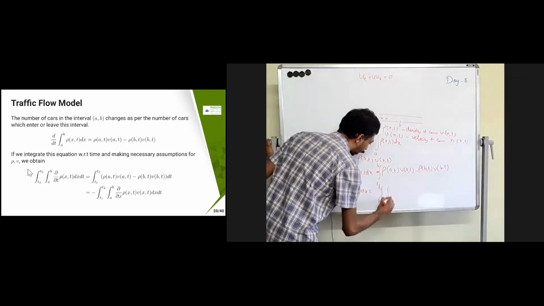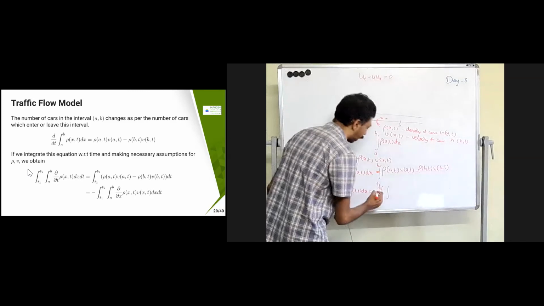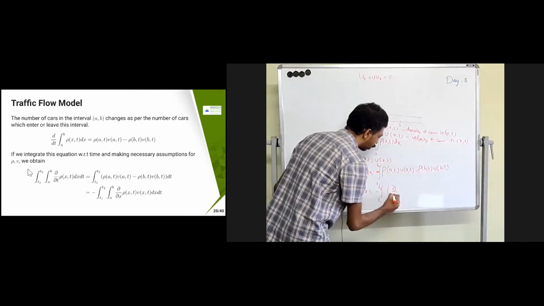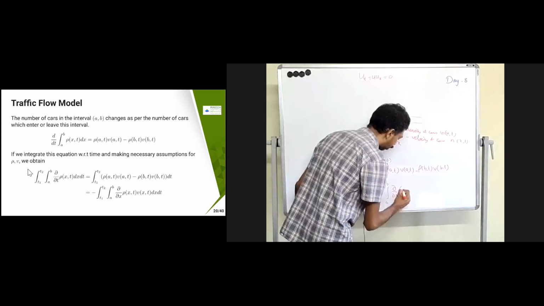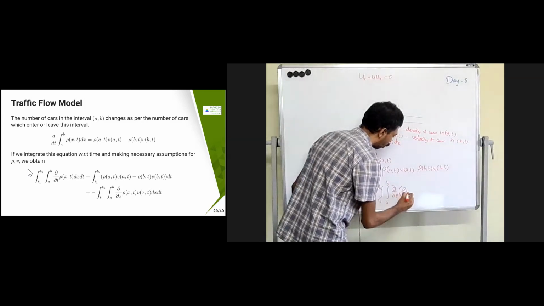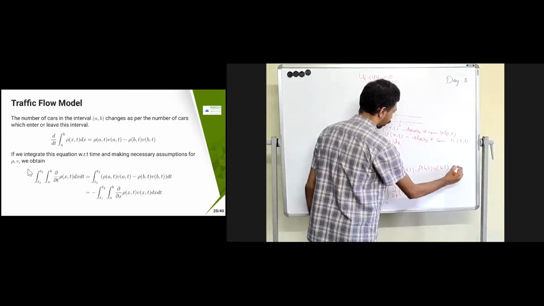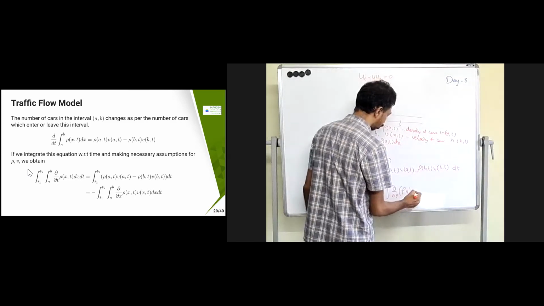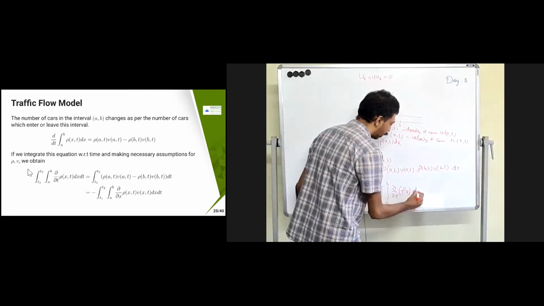This I'm going to write as minus dou by dou x of rho v. I'm just integrating this with respect to t, so this is going to be the integral from a to b of rho v into dx dt.